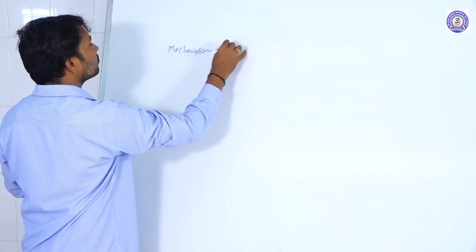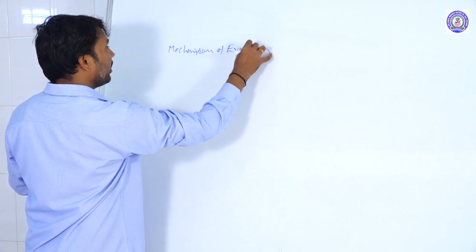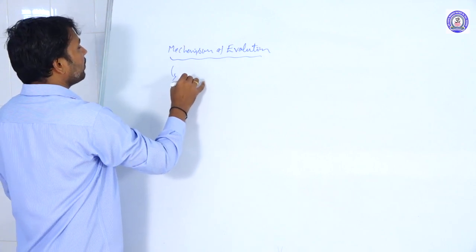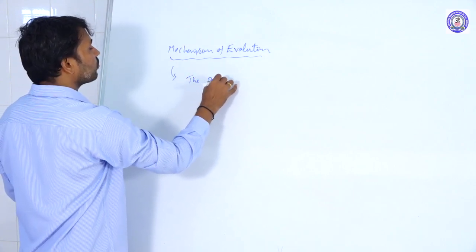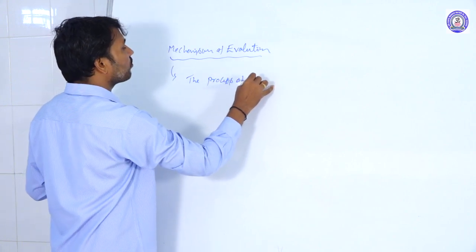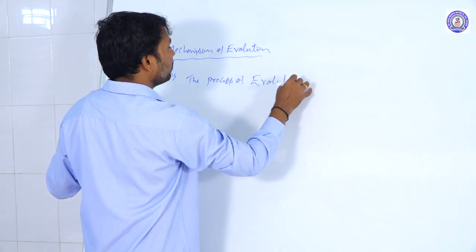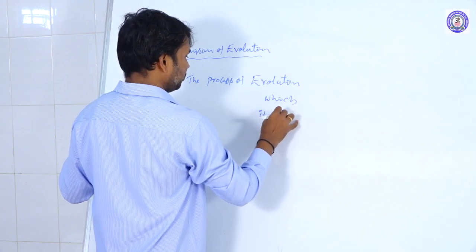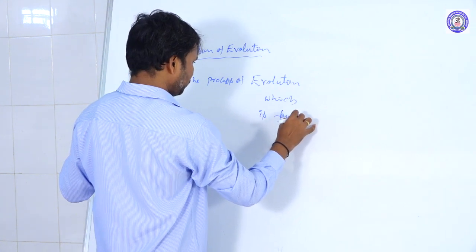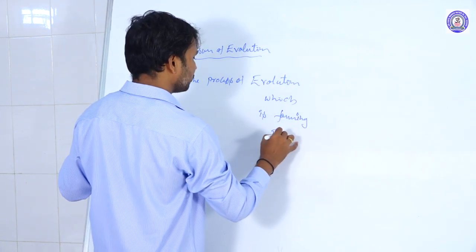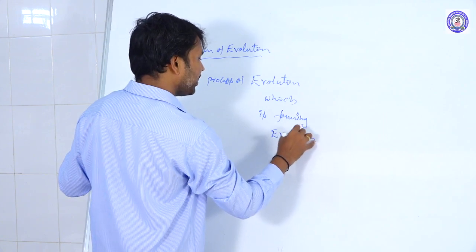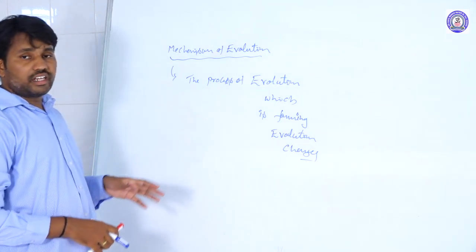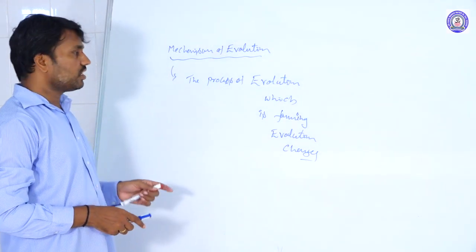Here the mechanism of evolution is nothing but the process which forms evolutionary changes. That is called the mechanism of evolution here.